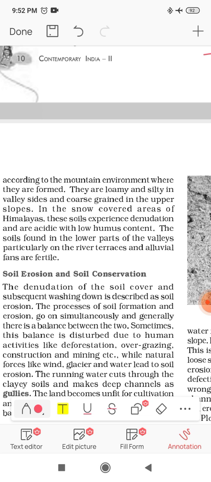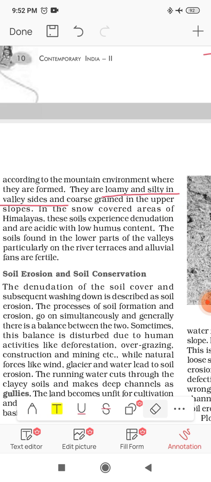So they are loamy and silty in valley sides. So forest soil is basically loamy and silty in valley sides. Okay, coarse grained in upper slopes. So in valley region it is very loamy and silty, and very coarse grained in upper areas or upper slopes.